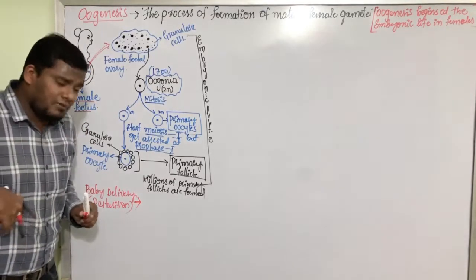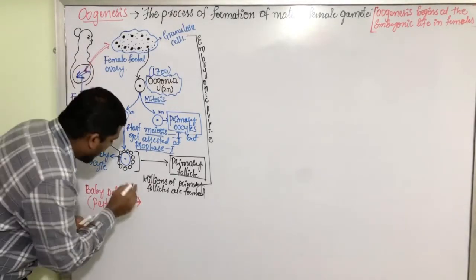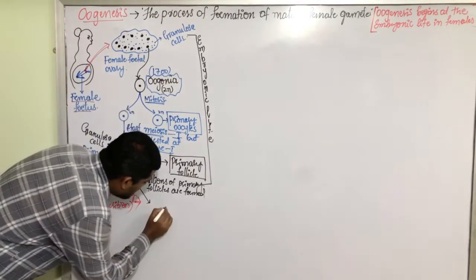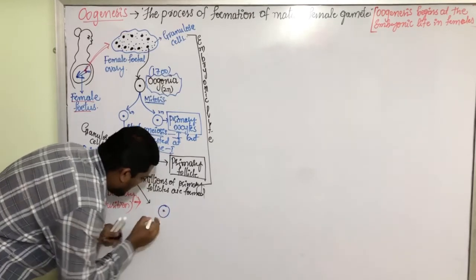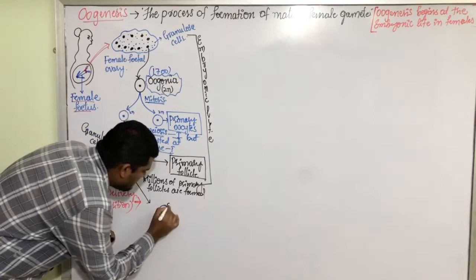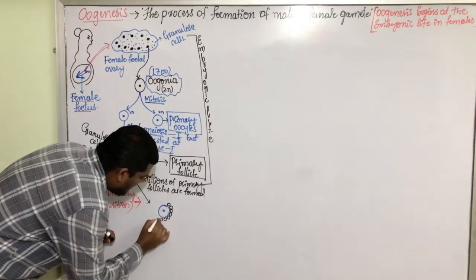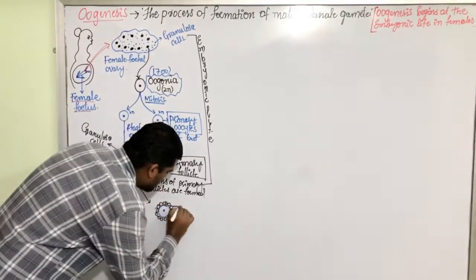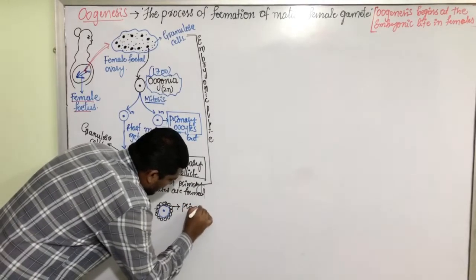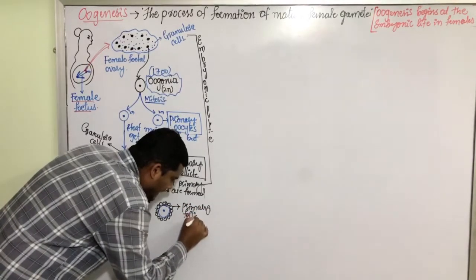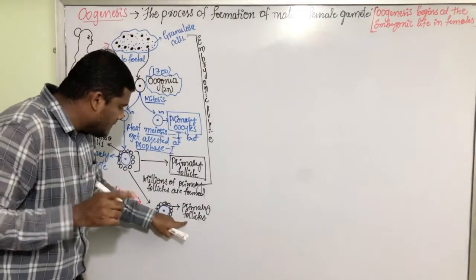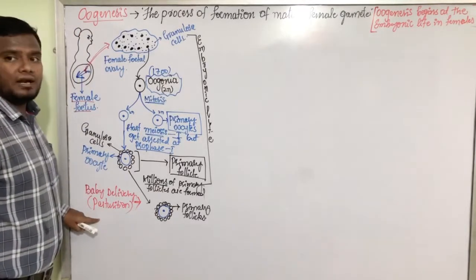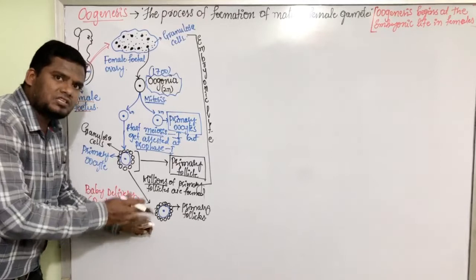At the time of the delivery of the baby, we'll have these primary follicles present in the ovary of that child, ovary of that female child. They are the primary follicles. How many primary follicles are present at the time of the birth? Millions of primary follicles are present at the time of the birth of that baby. Now the baby is growing.